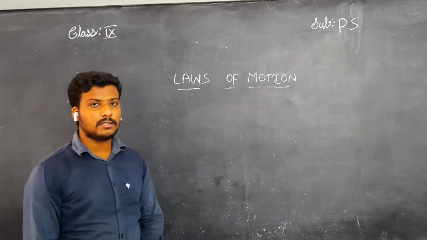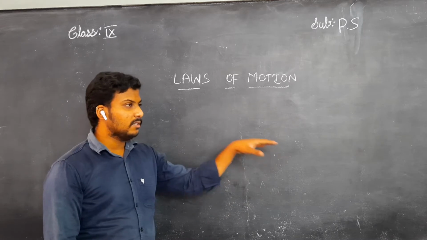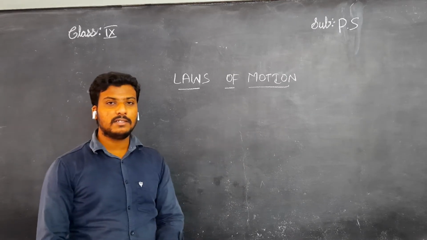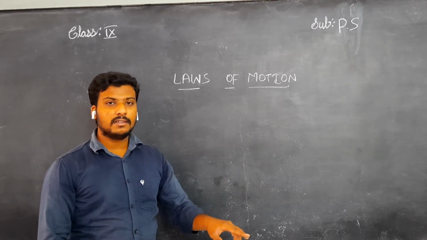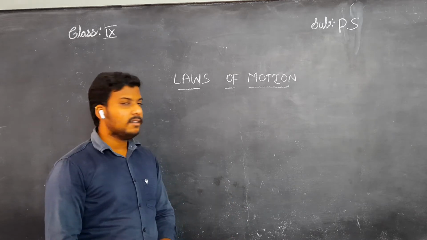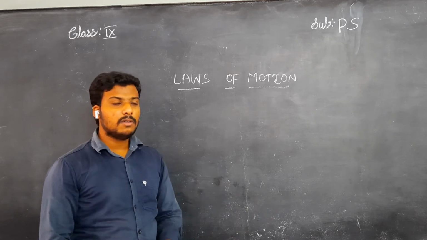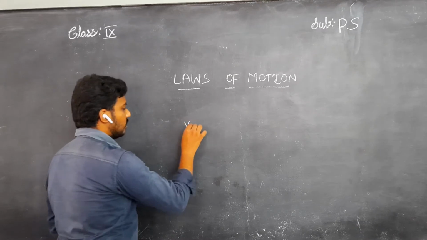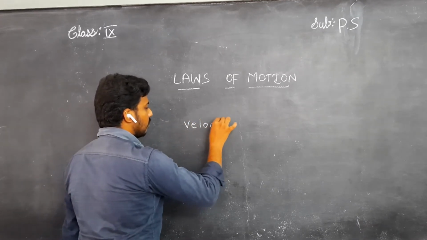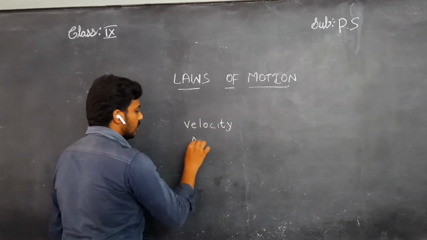Before discussing this whole concept, the lesson laws of motion depends on two terms. One is velocity and the second one is acceleration.